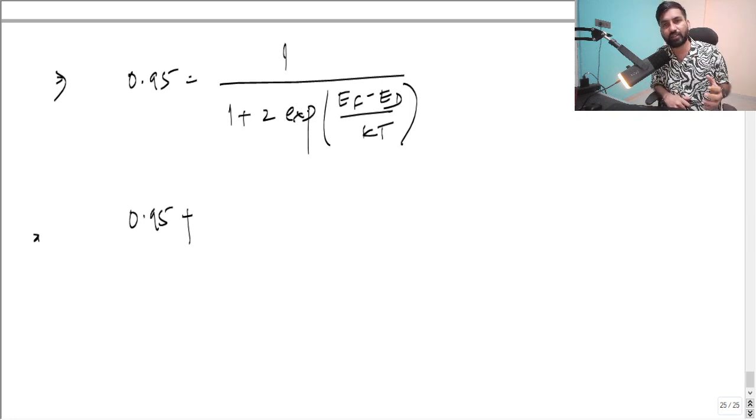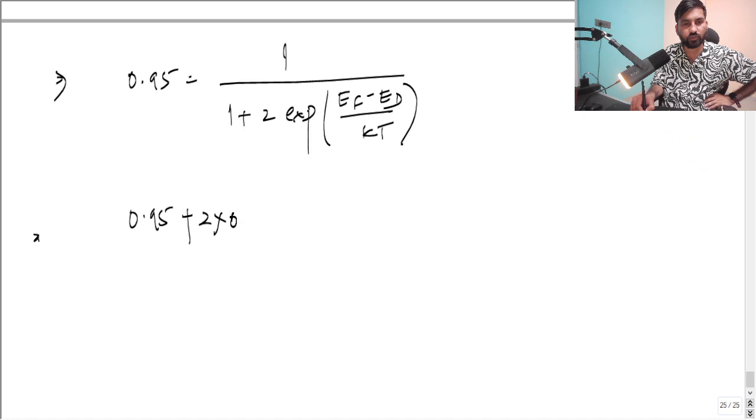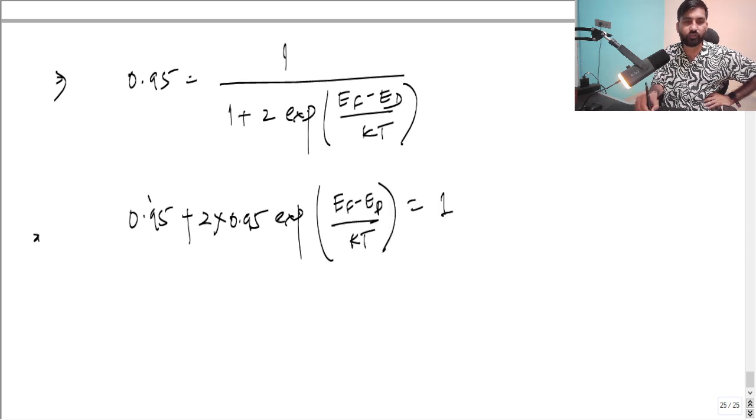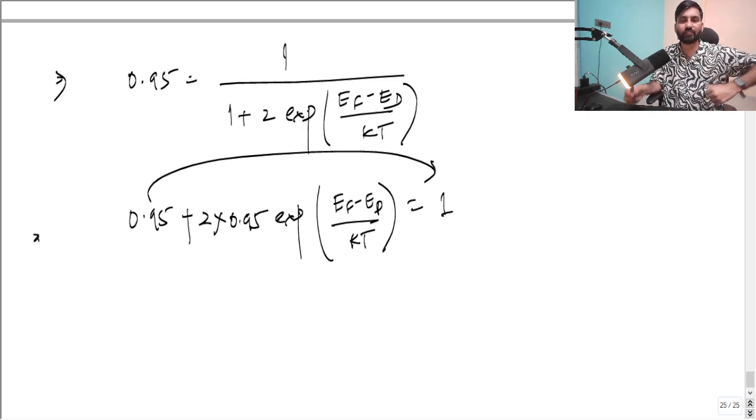If it is a numerical question, first get the whole system ready, get the whole structure ready, and in the last put in the values. Otherwise you might lose time and you might make mistakes as well. Okay, so this becomes 2 times 0.95 exponential to the power EF minus ED by KT equal to 1. Now you can take this side, so that is nothing but 0.05 only, and you can take this down. So it is nothing but exponential.